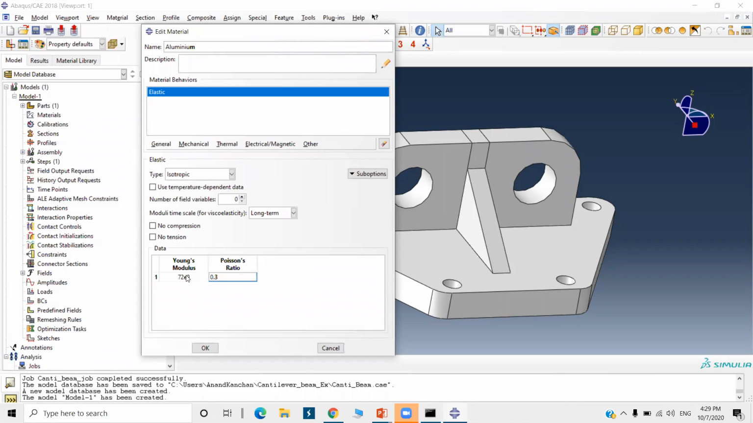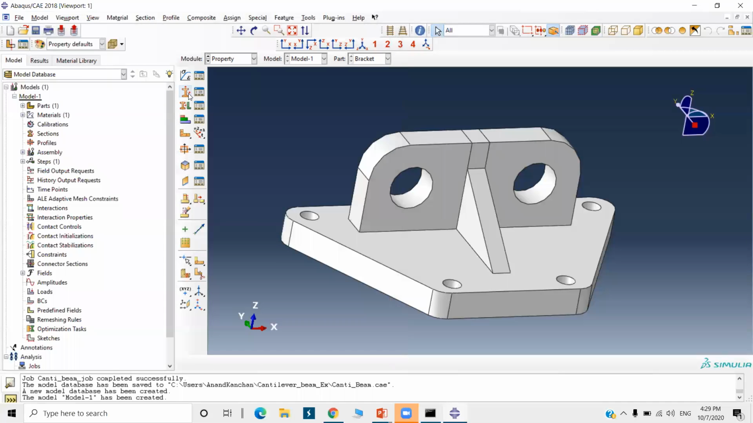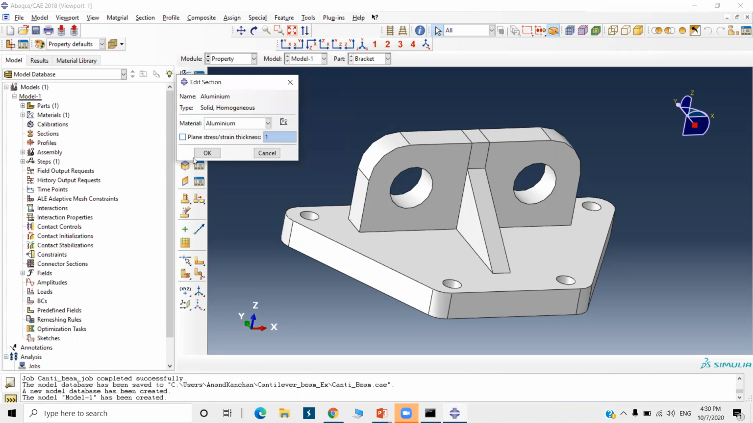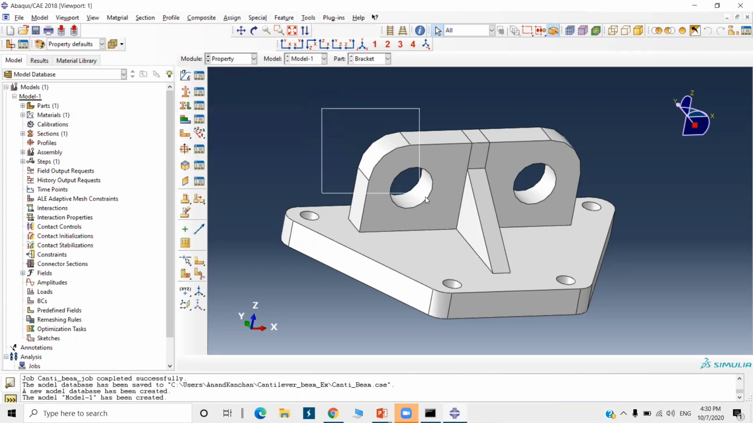Okay. Force is in Newton, length is in meters, and stress is in Pascal. Young's modulus is in Pascal, and we will get the stress value in Pascal when we are done with the analysis. So set done. Again, go to section. Name it aluminum section, solid homogeneous. Continue. Aluminum, only one is there. Select. Now go to assign sections.